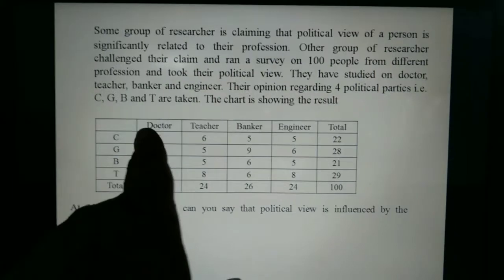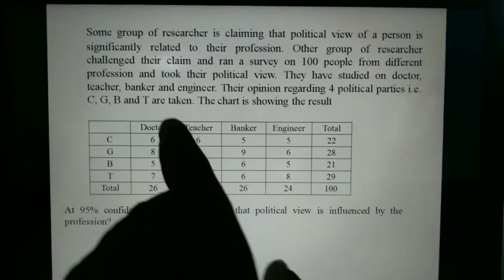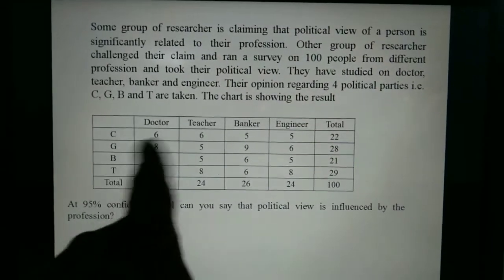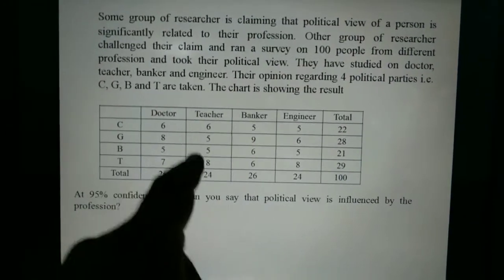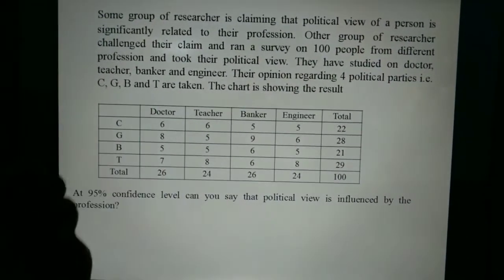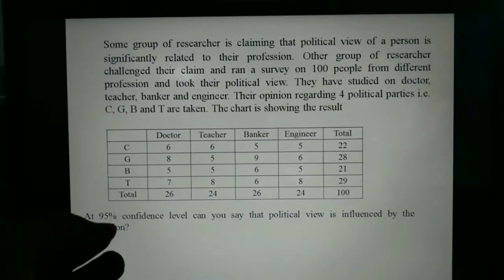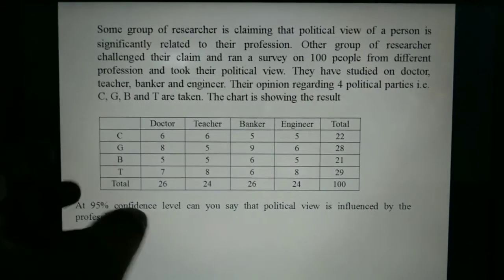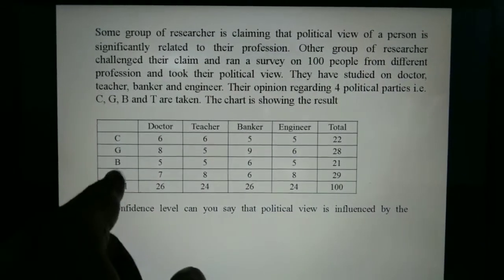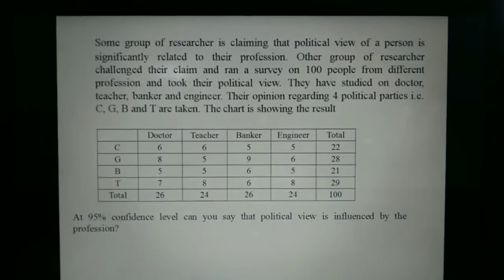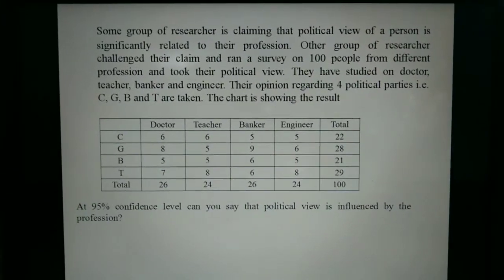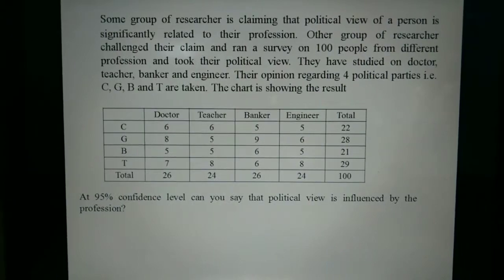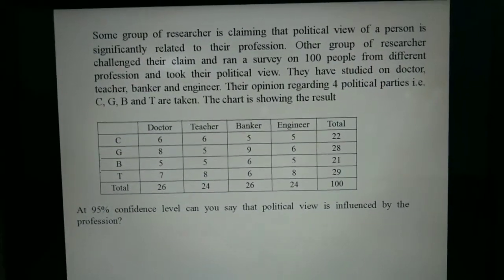The columns are the professions, and the rows are the political views. Without doing the chi-square test, you will never be able to get the relationship between these two variables. These two are categorical variables, not following any scaling, so we need to do the chi-square test.